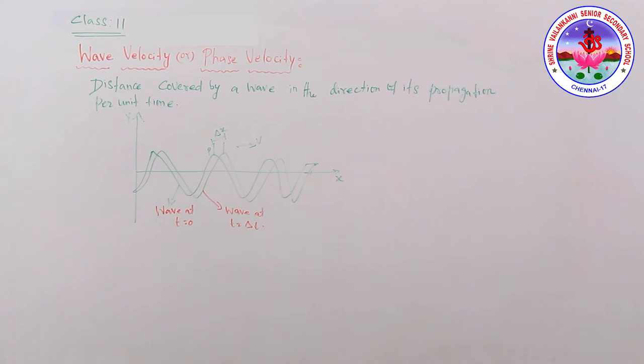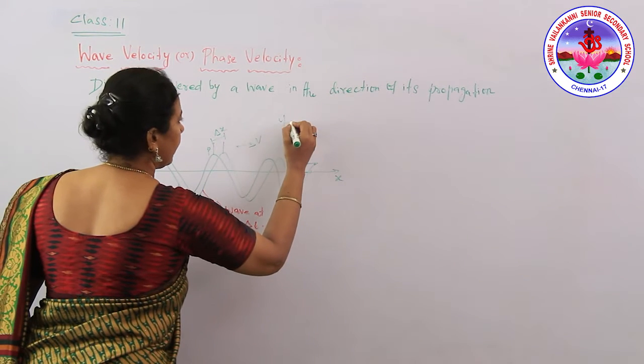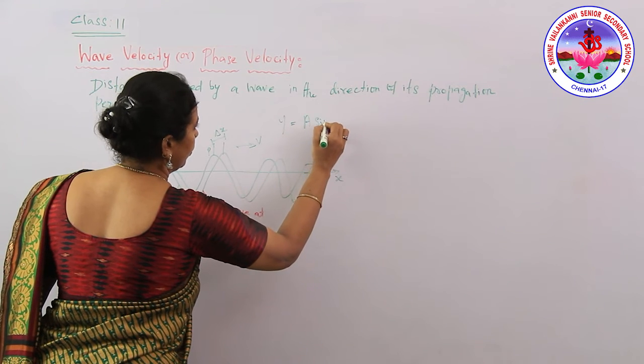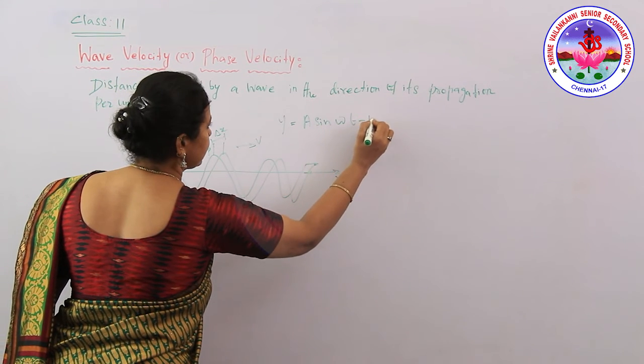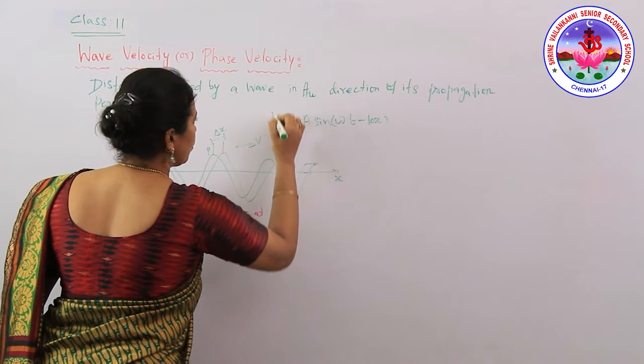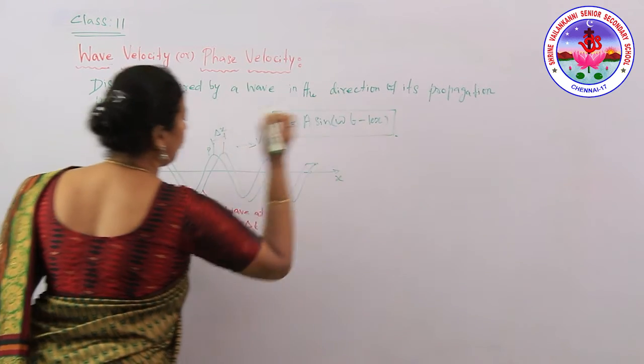See the diagram, children. This shows that we are plotting the simple harmonic wave, y equals a sine omega t minus kx. It is a harmonic wave.